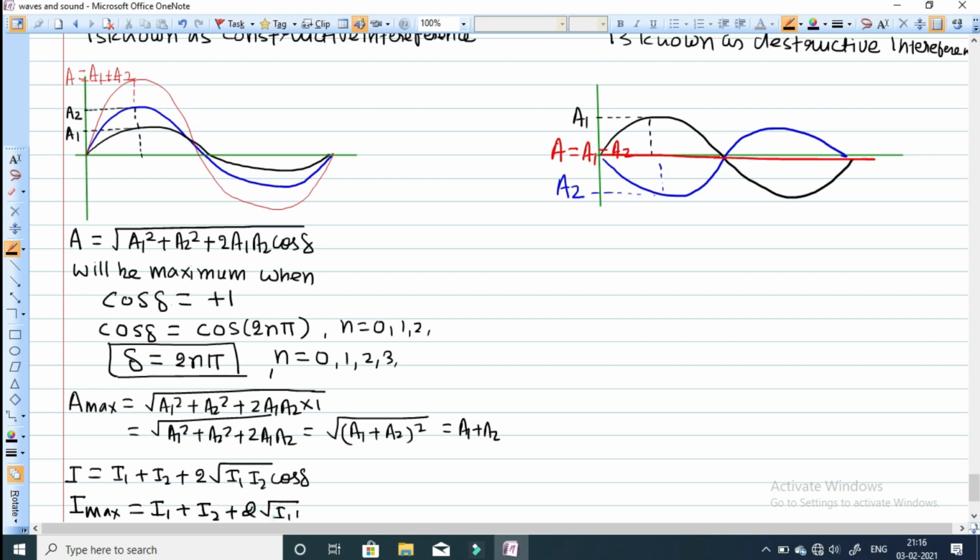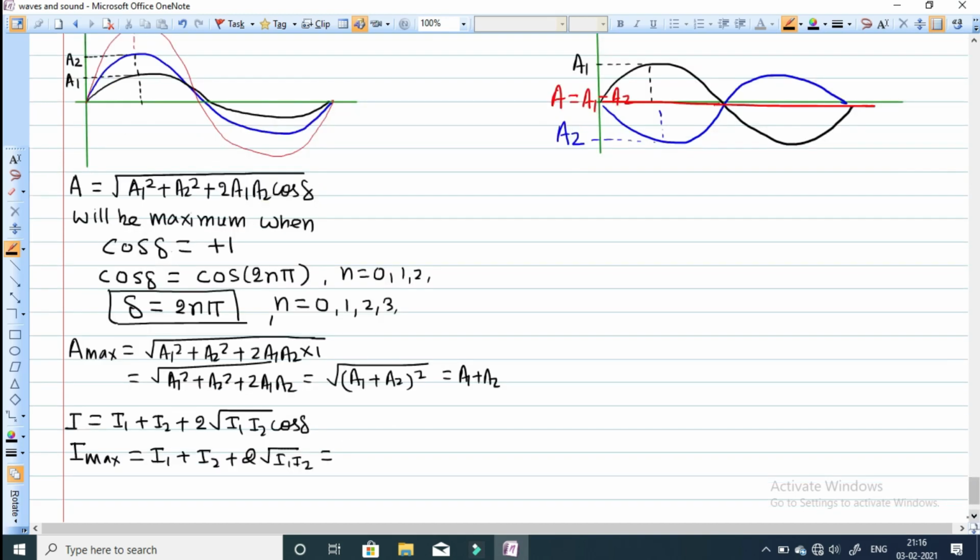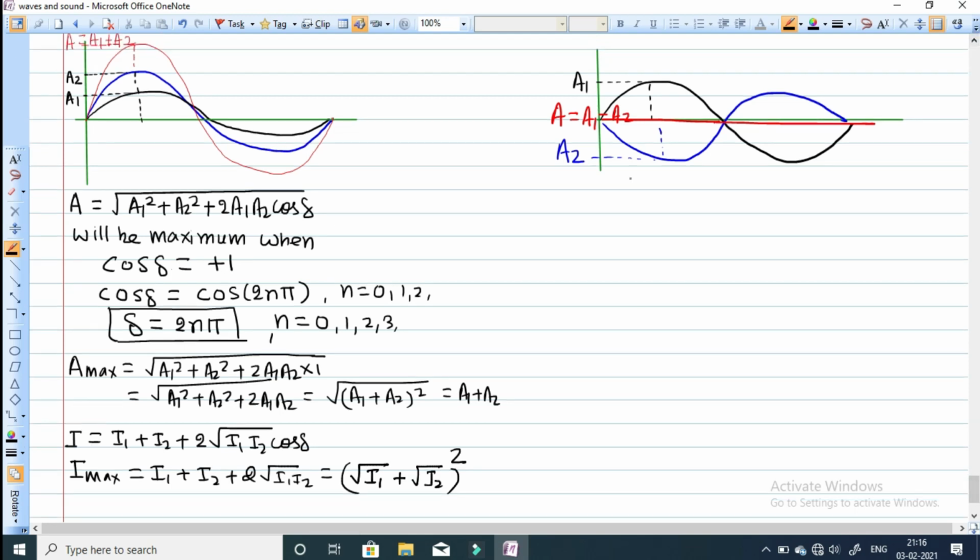If you will rearrange this equation, the equation can be written as I1 can be written as under root I1 whole square, I2 can be written as under root I2 whole square. So basically this will become under root I1 plus under root I2 whole square. When you will solve this, you will get the same expression, I1 plus I2 plus 2 under root I1 into I2. So this is the maximum intensity. Now coming to this destructive interference. So the amplitude, we know amplitude A is equal to under root A1 square plus A2 square plus 2 into A1 A2 into cos of delta.